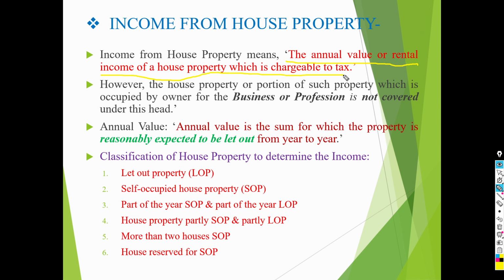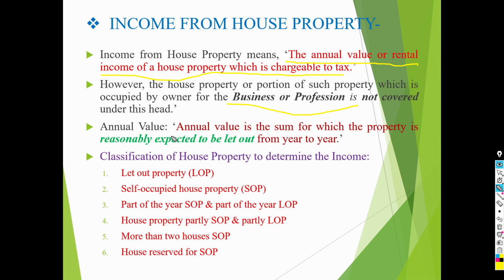However, at the time of computation of income from house property, the house property or portion of house property which is used by the owner for his own business or profession is not covered under this head, that is income from house property.